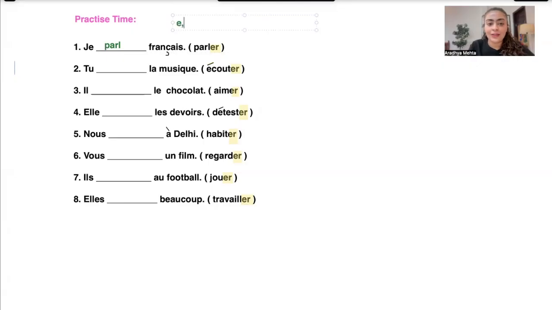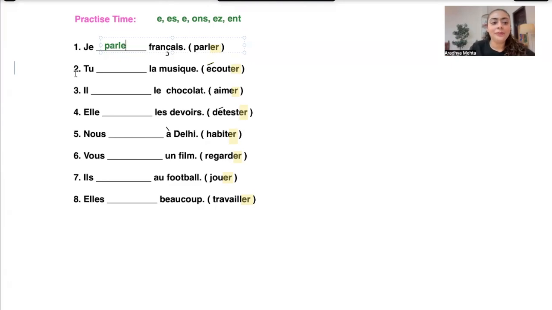The endings are E, ES, E, ONS, EZ, ENT. Now for je, the ending is supposed to be E. So my answer becomes "Je parle français." I speak French. Parler means to speak.